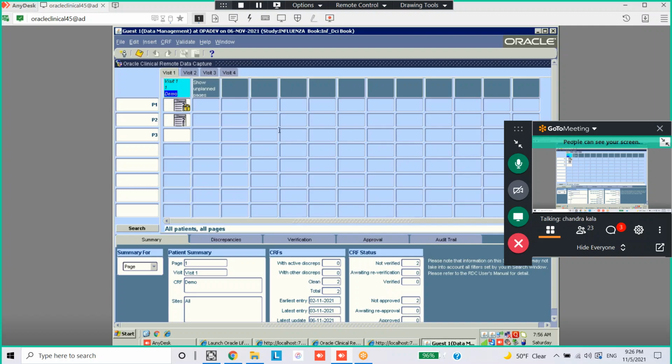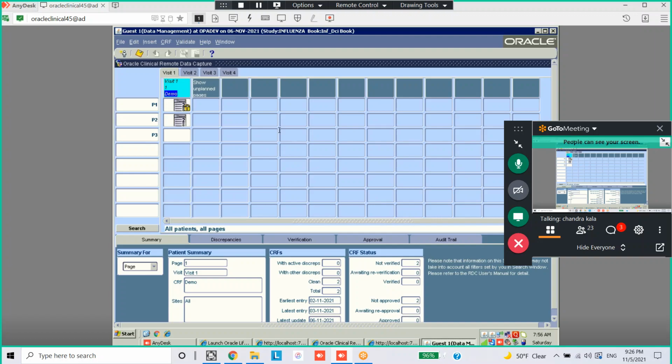For one visit, you can add more than one CRF also. But we added only one CRF, that is demography, for visit 1, showing all the patients. Only enrolled patients, for whoever the header part is already entered, will be here. We entered the header part only for 3 patients.